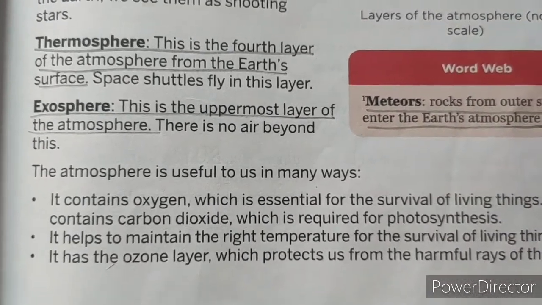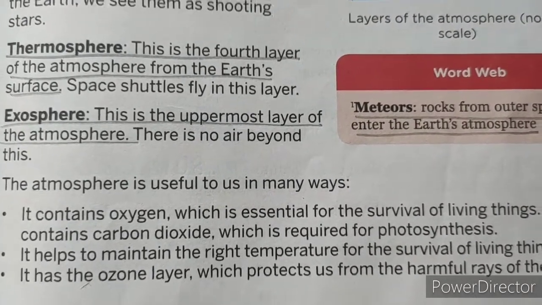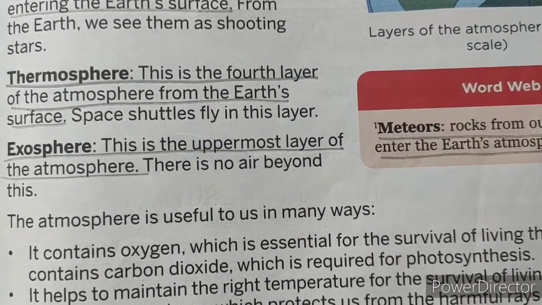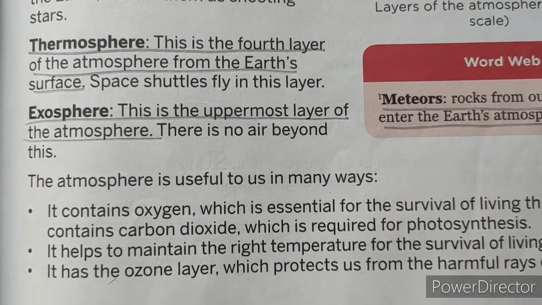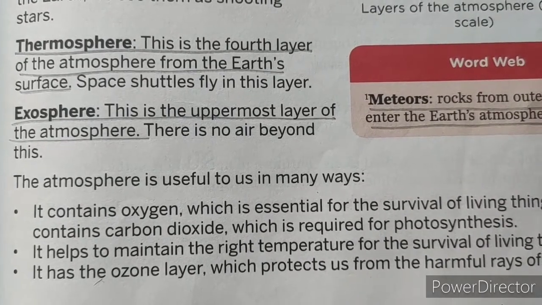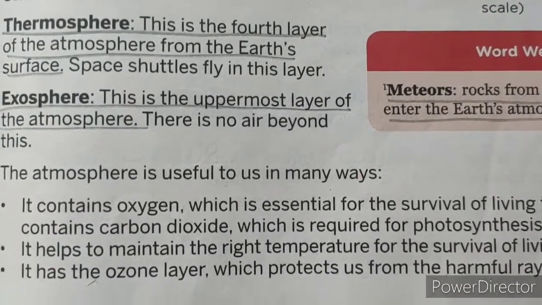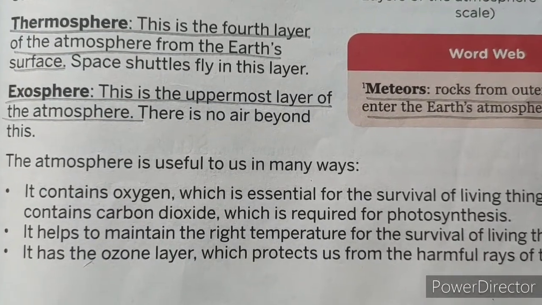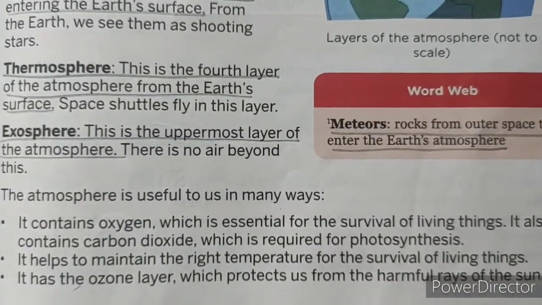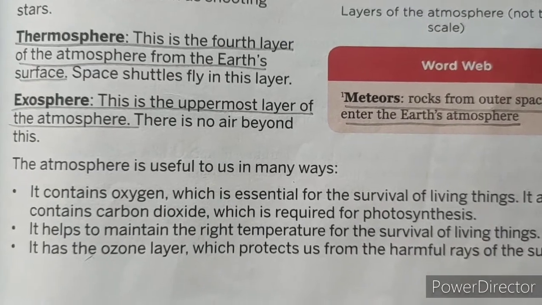What are the different uses of the atmosphere? The atmosphere is useful to us in many ways. It contains oxygen, which is essential. Oxygen is required for the survival of living organisms. It also contains carbon dioxide, which is required for photosynthesis.